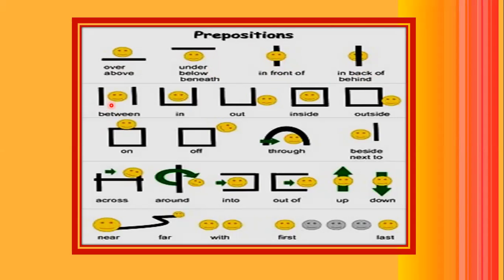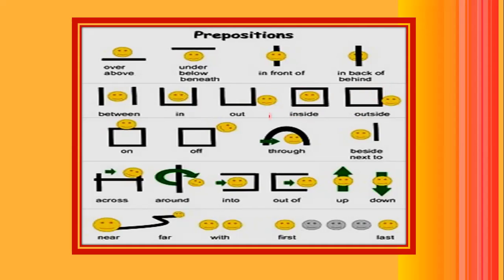Between is when something is between two objects. Okay, two different things are there and something is in between, so we have a smiley face in between. In is when the smiley face is inside it. Okay, out is when it's outside. Okay, inside is when there's a closed thing and something is inside it. Outside is when the subject or the object is outside.